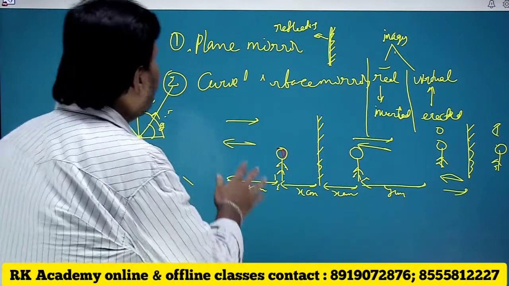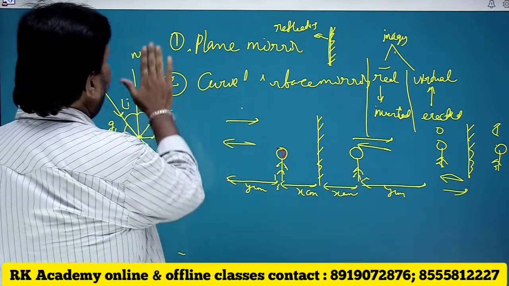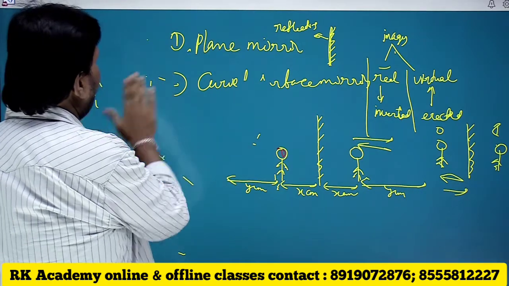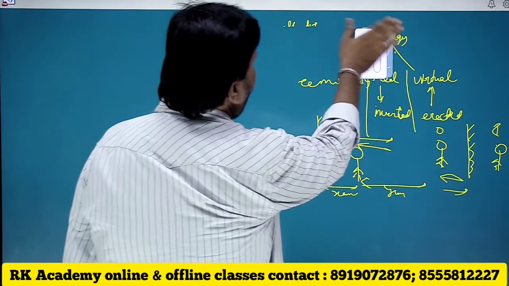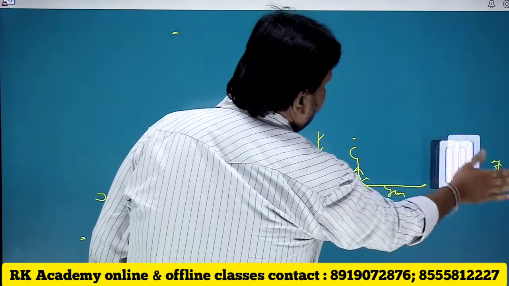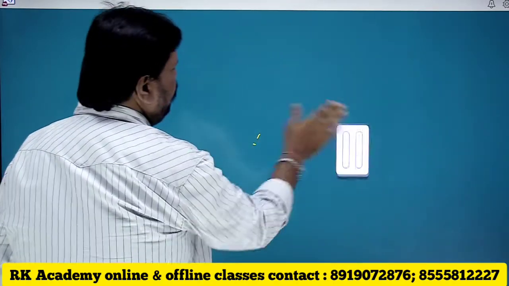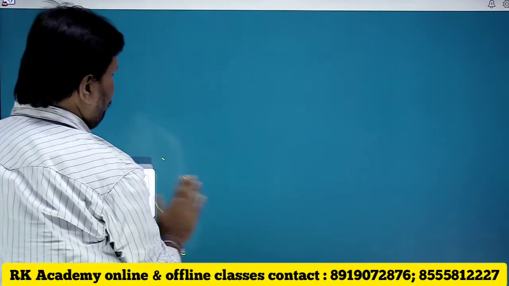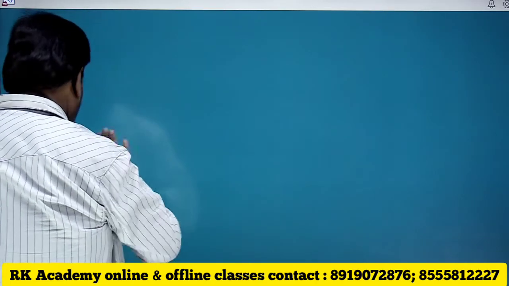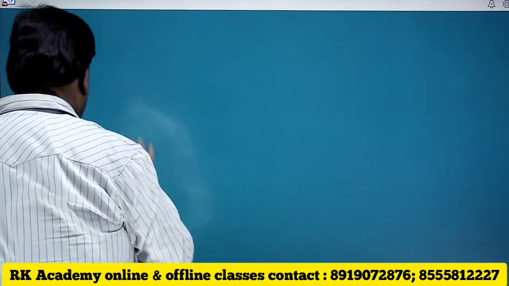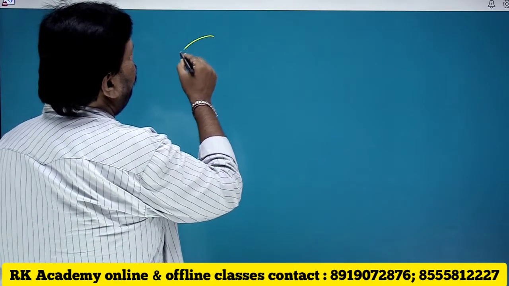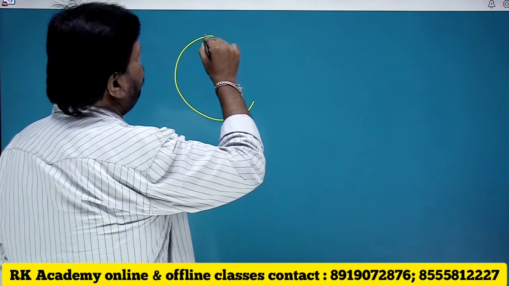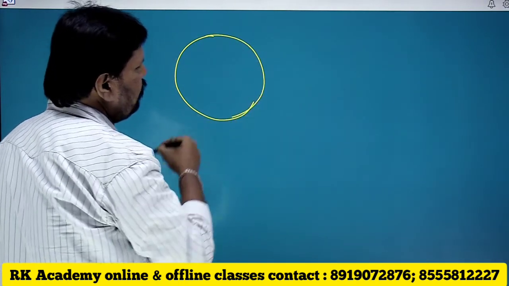Okay, now let's come to see the curved mirror, curved surface mirror. Let's go with the most important things which you can understand from the curved surface mirrors. See, let us take a sphere, a hollow sphere.